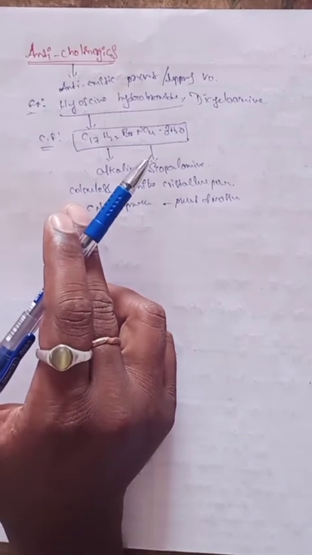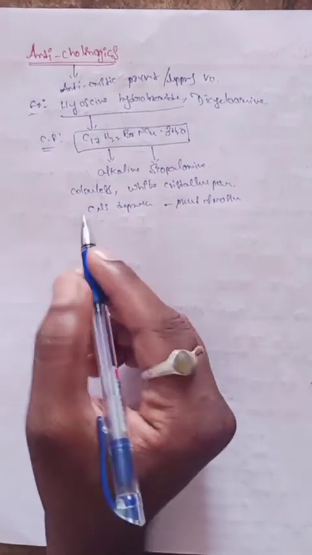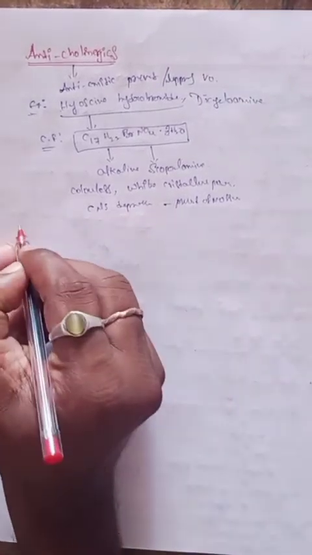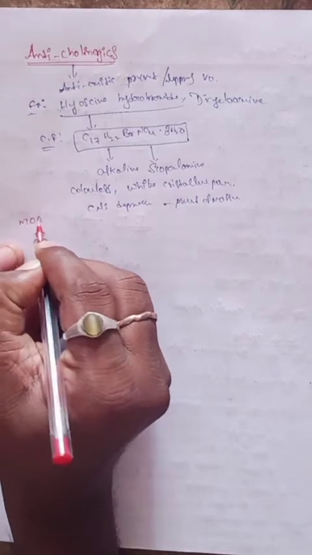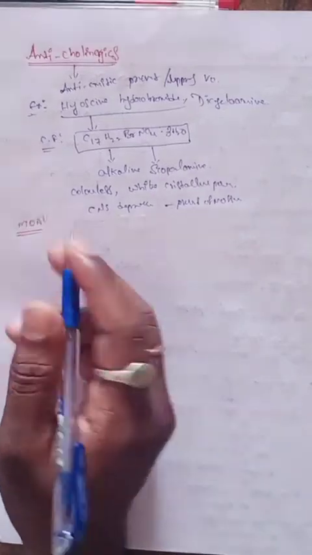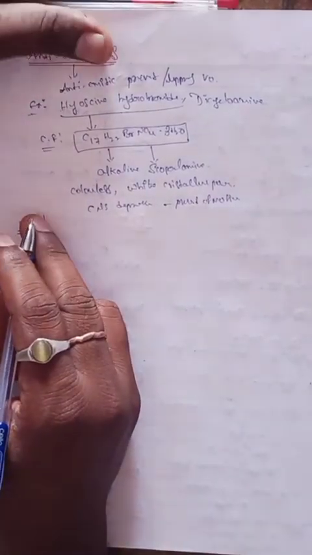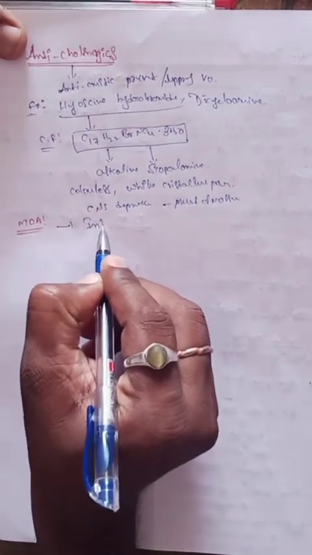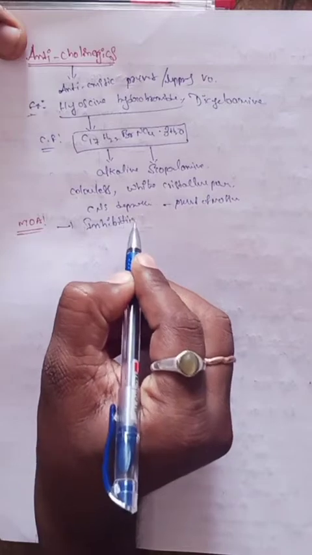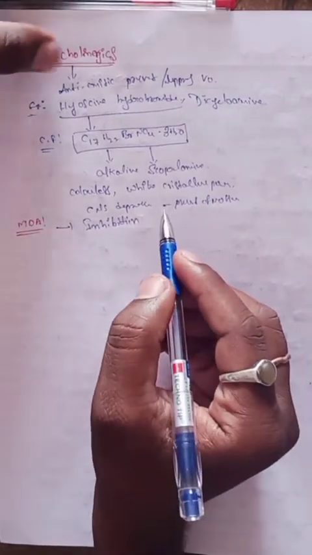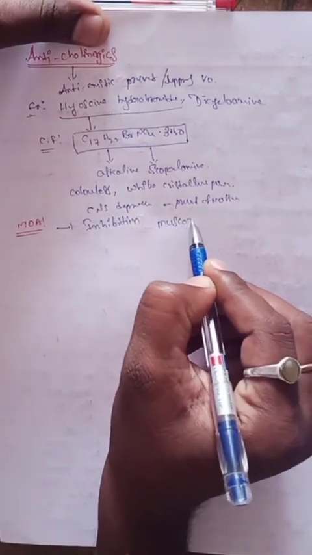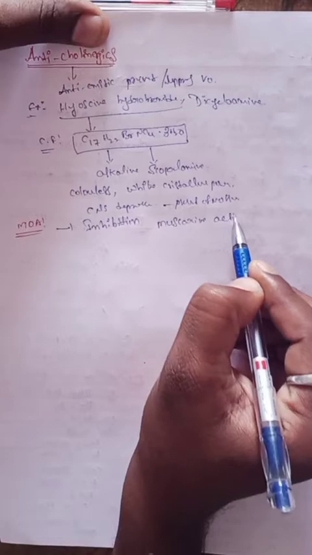What is the mechanism of action of hyoscine hydrobromide? This drug inhibits the muscarinic action.